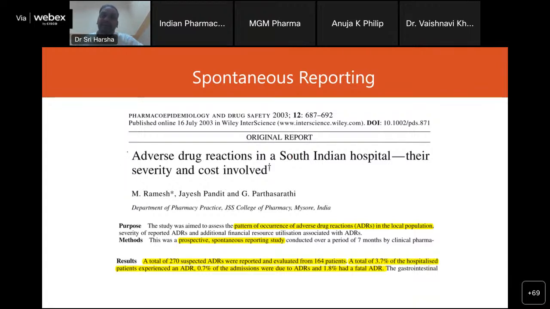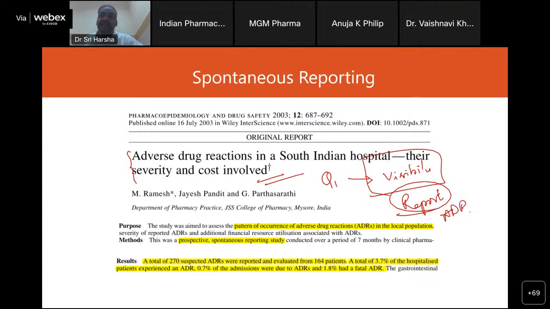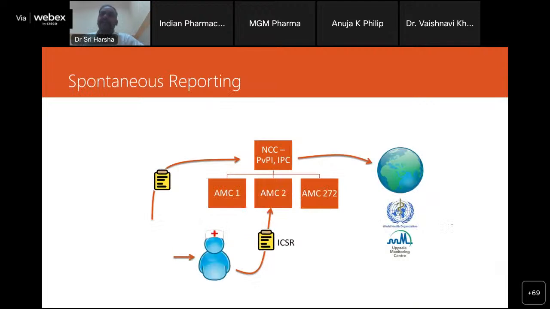Now look at this paper that my teachers published even before I took up this course: Adverse reactions in a South Indian hospital, their severity and cost involved. As simple as this study was, it made it into one of the beautiful Q1 journals, and that is where the visibility increases and other healthcare professionals will also be encouraged to do reporting. So whenever you report an adverse drug reaction, make sure that it is visible to all healthcare professionals, and therefore you will be stimulating them to report further.